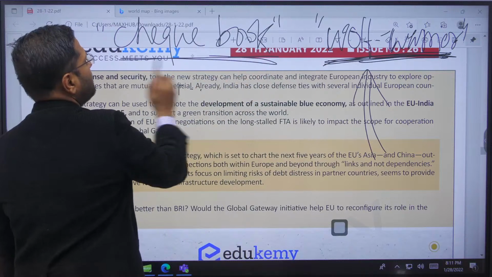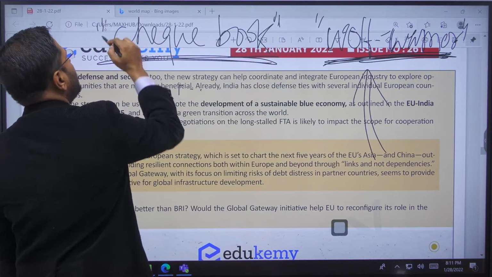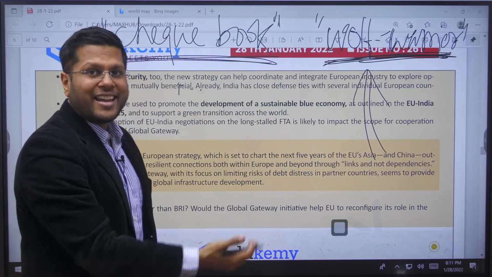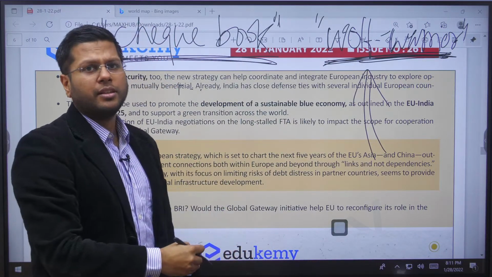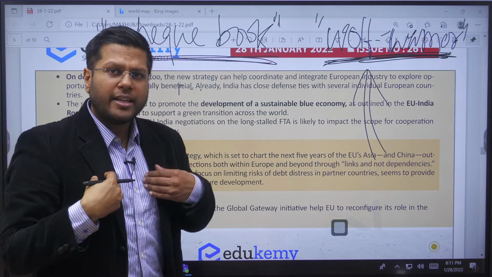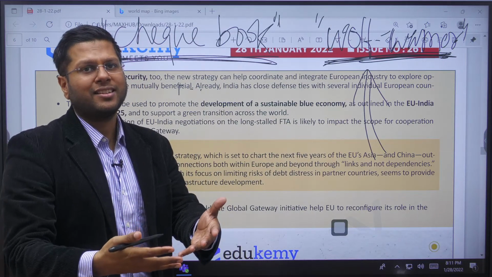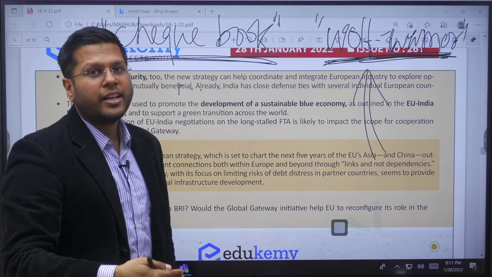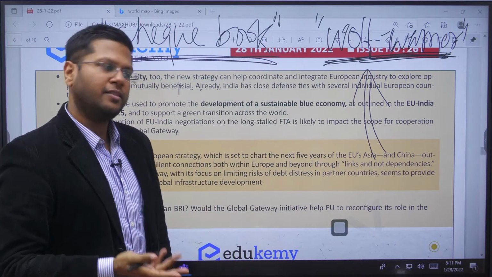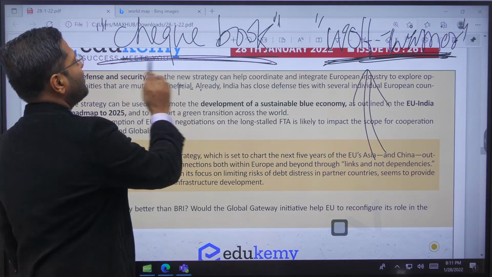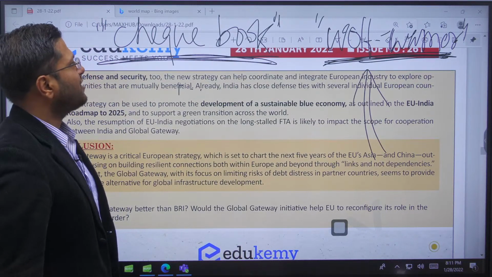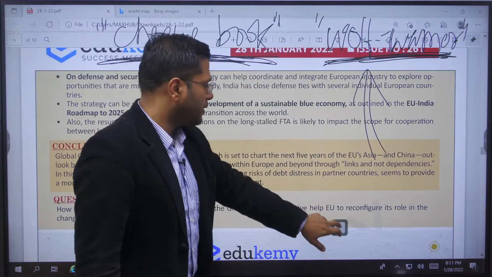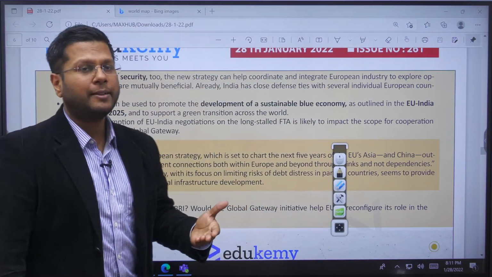Another word is checkbook diplomacy. See, they straight away are there with a checkbook. Take the loan from us. They will not start investing through private sector participation, just like what the EU wants, just like India wants a stake to be present with other countries. China doesn't do it. China gives a loan. You're not able to pay it back. You are defaulting. All right, we will take that space for a while. No problem. So you can see the well-framed difference between what checkbook diplomacy is, and what is the model that the EU is trying to establish. See, that is the prime difference.